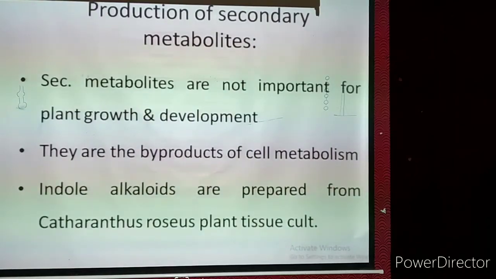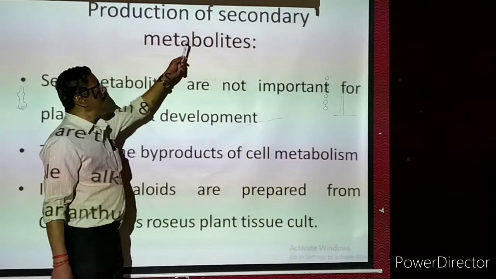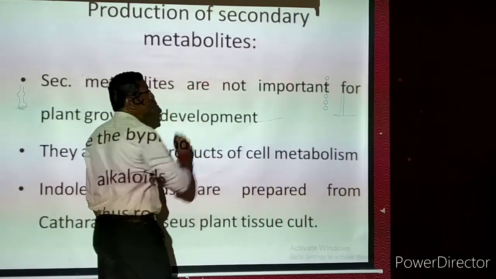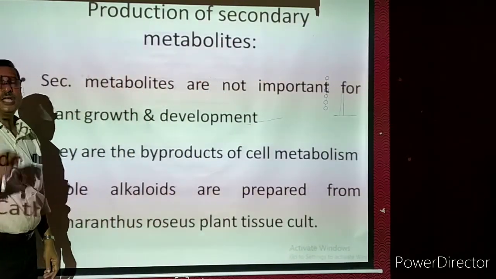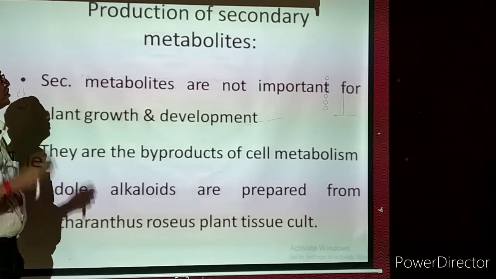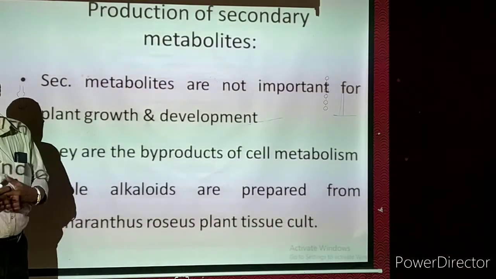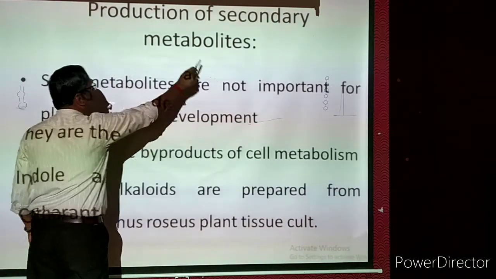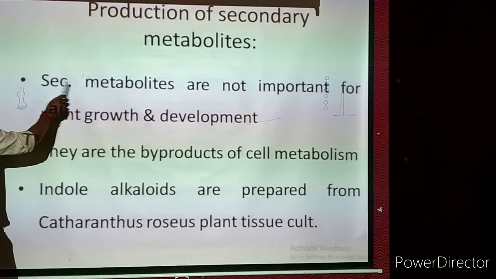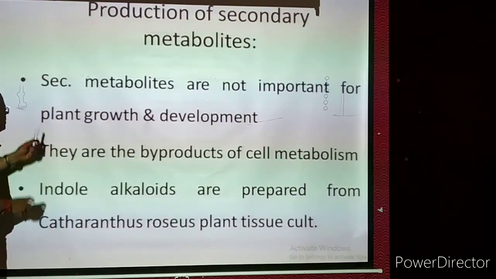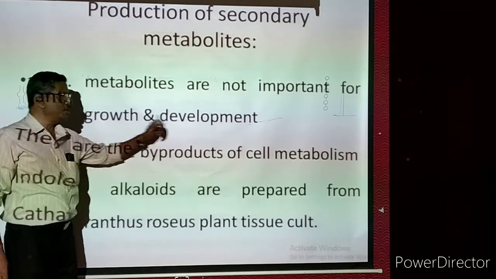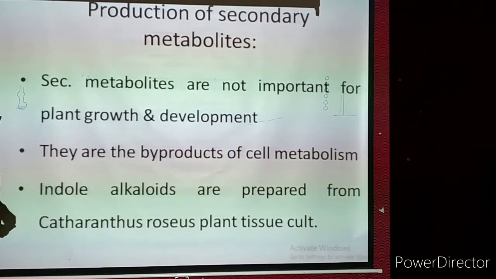Now we are coming to the production of secondary metabolite. I told in the introduction, secondary metabolites are some chemicals, but they are the byproducts of the plant. But we have to make them produce, we have to extract them. That is called the production of secondary metabolite. Secondary metabolites are not important for plant growth and development. Now they are not playing any role in that, but we need that for other purpose.